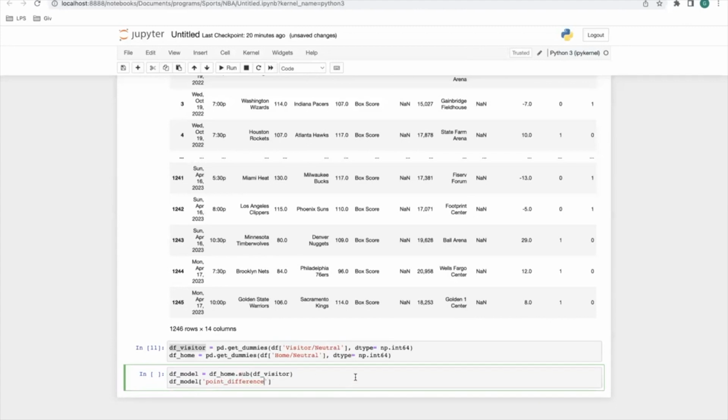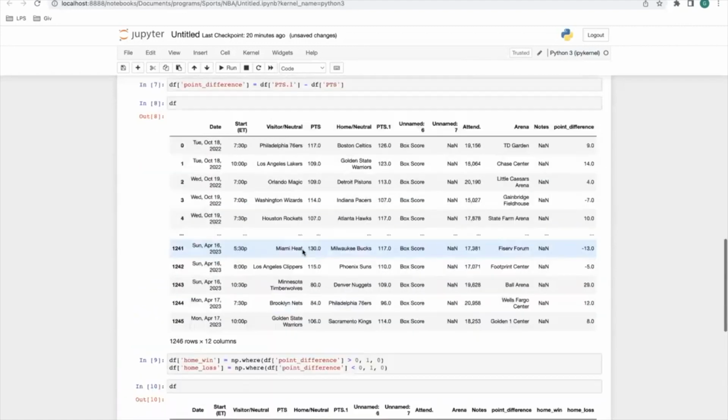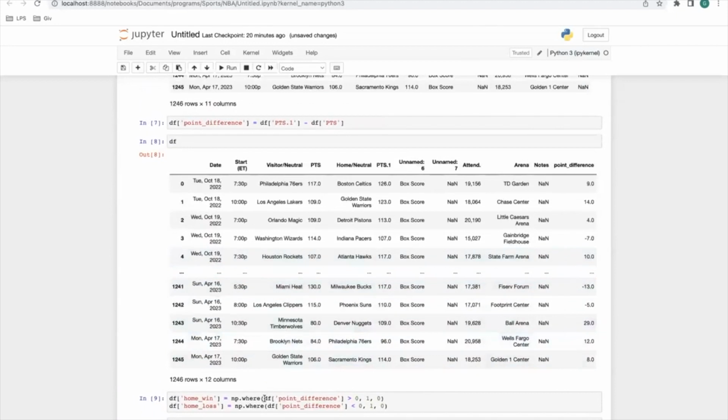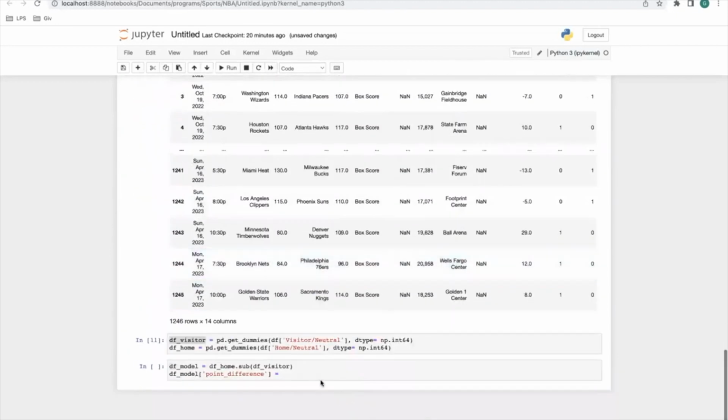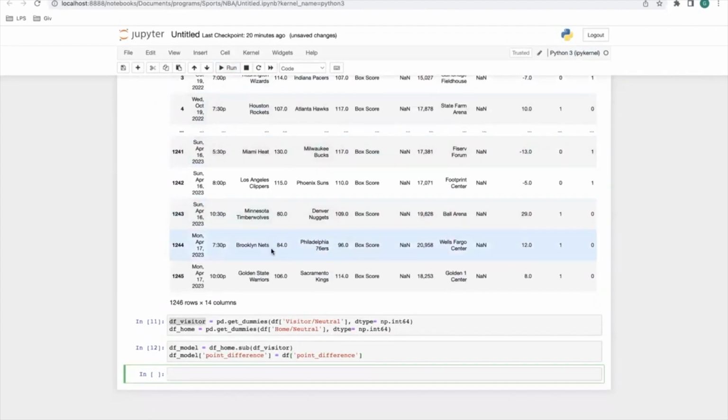And this simply will equal the point difference that we created up here. I could just copy this. Let's run this and make sure it's clear. We are clear. We are good.